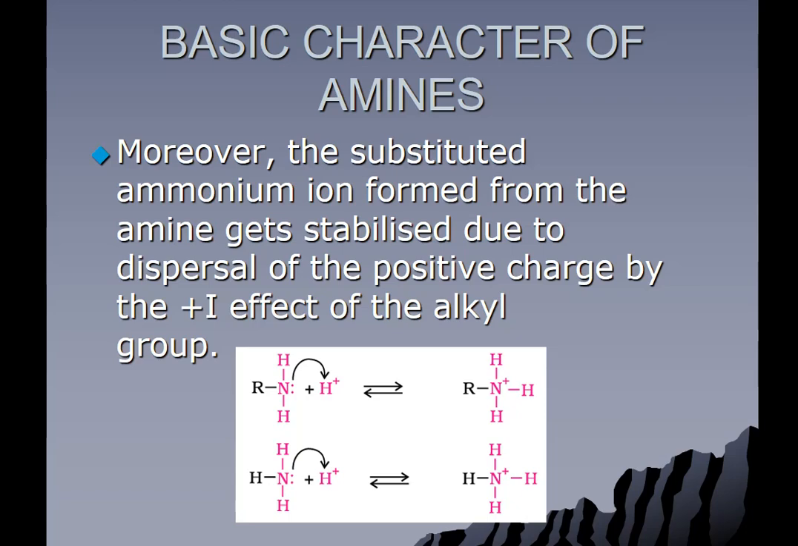Here you can just compare the reaction of primary amine and that of ammonia with H positive. Here R group is there. R has got plus I effect. It is electron releasing in nature, increases the lone pair electron density on nitrogen, and after the formation of ammonium ion, again because of the electron releasing plus I effect, this R positive charge gets stabilized. But nothing of this kind is possible in case of ammonia.